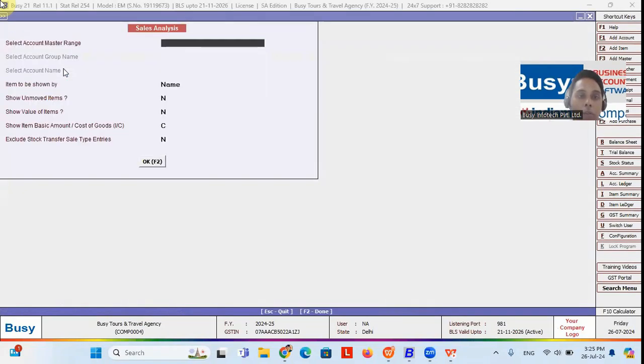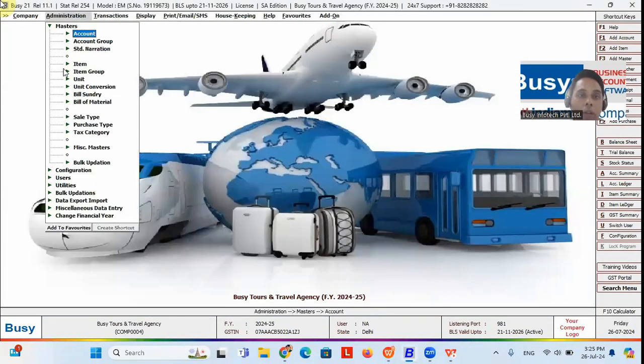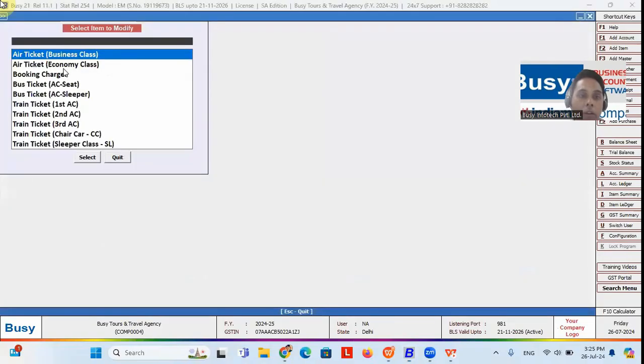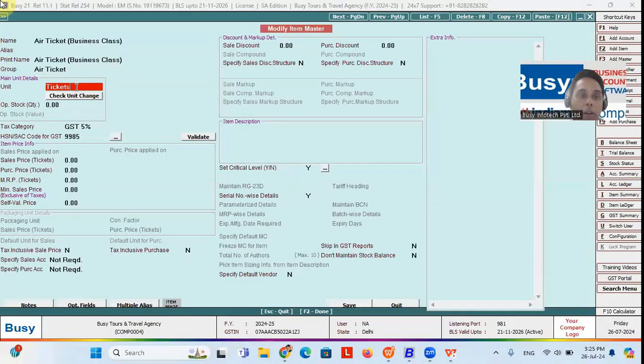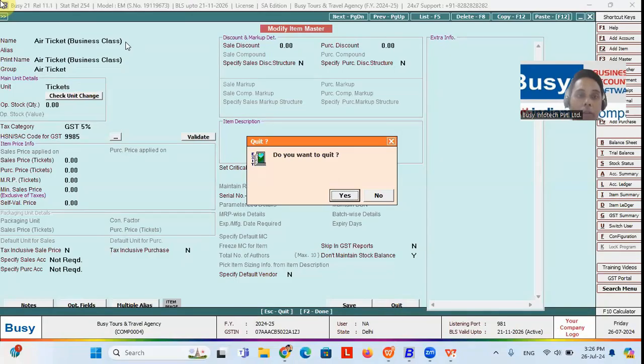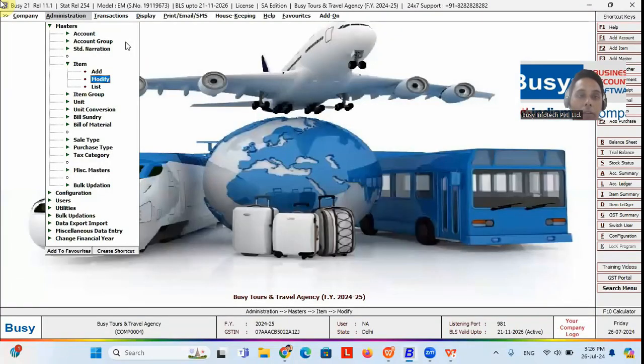In Busy we have such options also. Whereas you are creating this as an item, if you mention this as a unit and you don't want to maintain any stock for this item, then you can enable the feature called don't maintain stock. So you can use it as a service item also. You can use this as a description for the ticket name, like air ticket, bus ticket, or railway tickets or train tickets also.